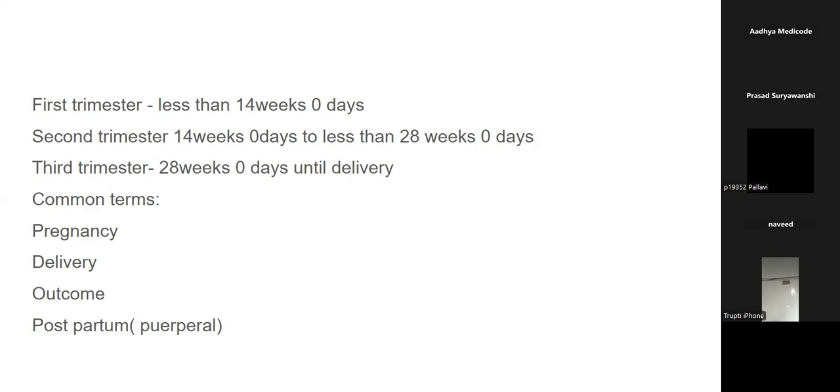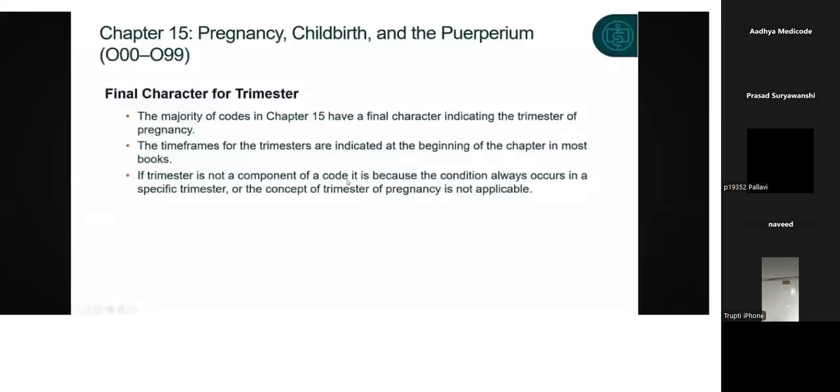So here you can check it out. The terms, the trimesters are given here. And next, we have the final character for trimester. Please note it down. The next one we need to discuss is the final character for the trimester. The majority of codes in chapter 15 have a final character indicating the trimester of pregnancy. The time frames for the trimesters are indicated in the beginning of the chapter in most of the books. You can check it out.